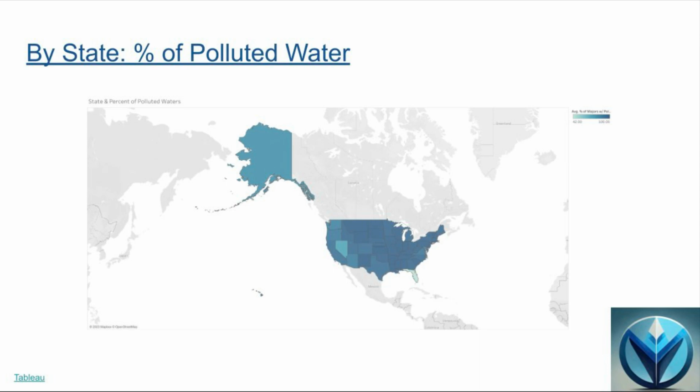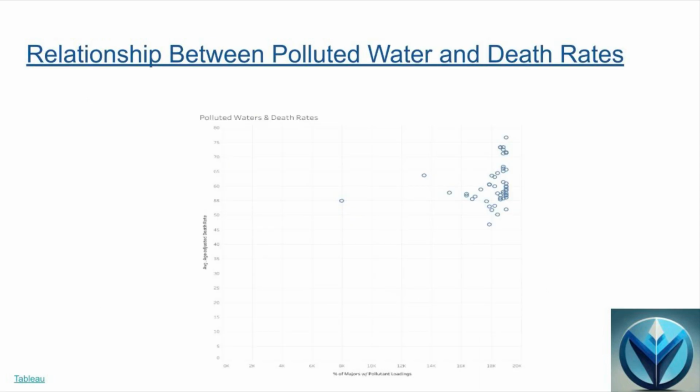To help display which states needed our solution, which will be discussed soon, we looked at which states had the highest rates of polluted major waterways, finding that approximately 14 of 50 states had 100% of their major waterway system polluted. This signifies a large problem regarding pollution through public waterways and contaminants that average people are often exposed to.